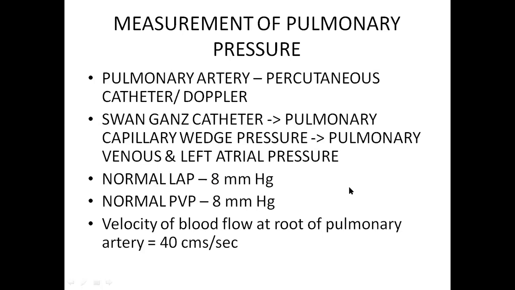In the right ventricle, during systole, the pressure is 25 millimeters of mercury. The blood pressure in the pulmonary arterial circulation is 25 by 9, okay, 25 by 9, with mean arterial pressure being 15 mm Hg. These things you should just remember. The velocity of blood flow at the root of the pulmonary artery is 40 centimeters per second, same as your systemic circulation.